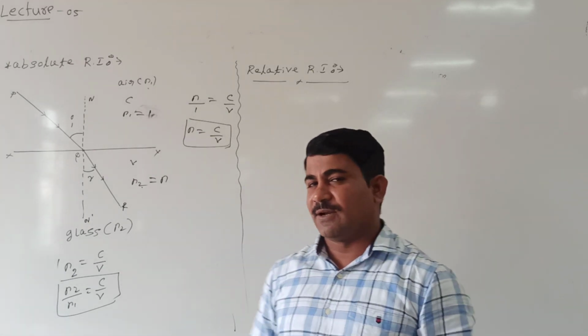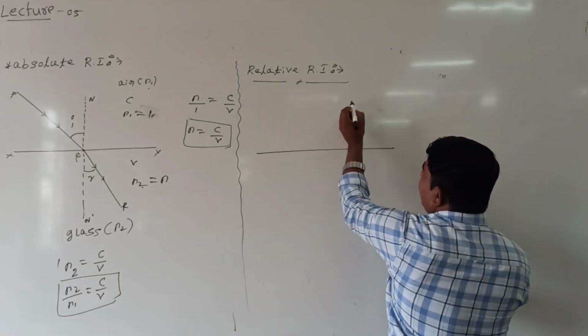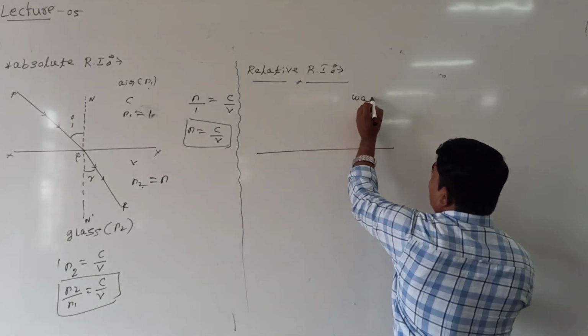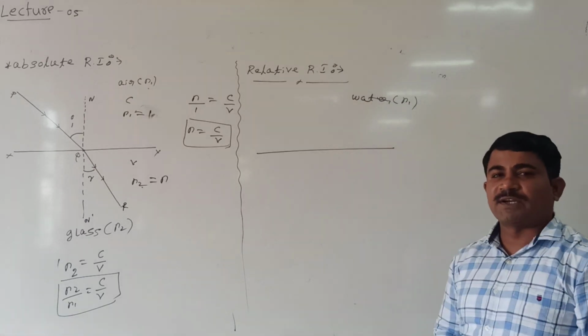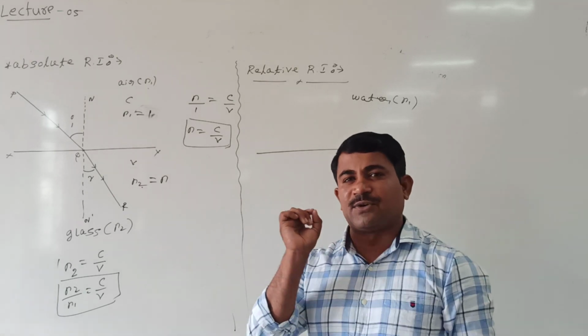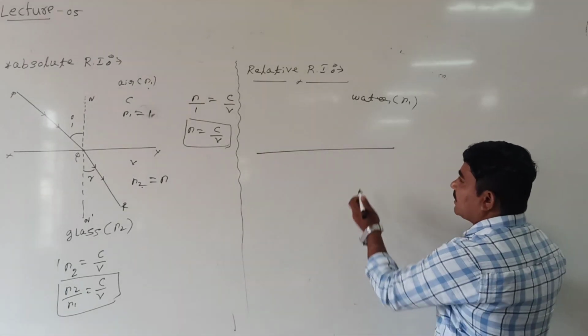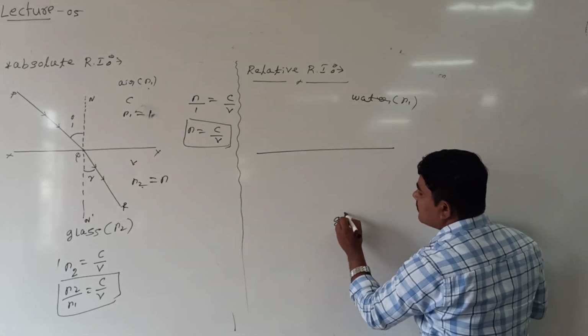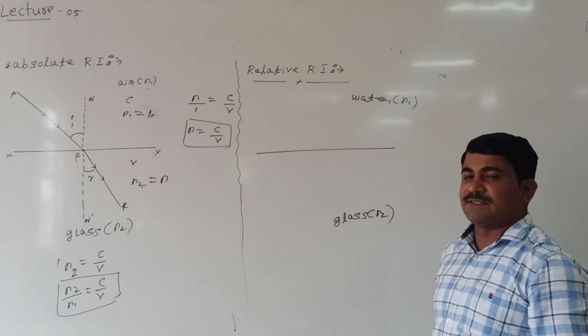Say this medium is water, with refractive index n1, which has a value around 1.33. And let us take this to be a glass medium, whose refractive index is n2.